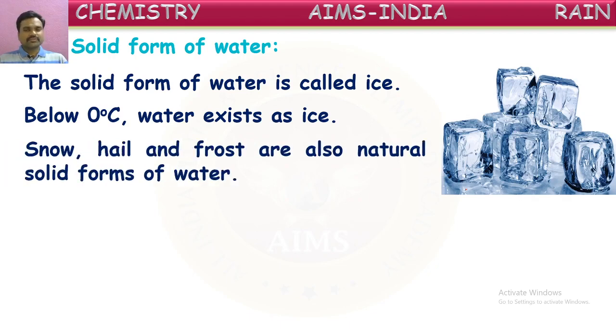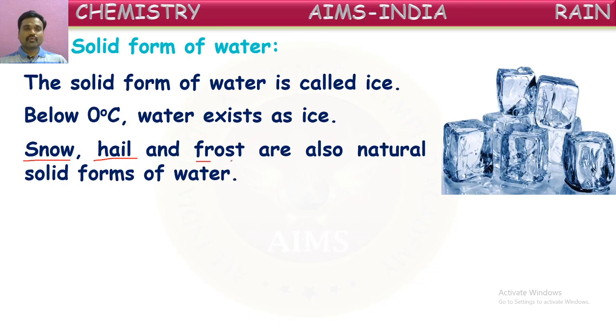Here are some examples of the solid forms of water. Snow, hail, and frost are natural solid forms of water. In the winter season, on a very cool morning, we can observe the formation of snow, and sometimes along with the rain, some ice cubes fall down from the sky. Have you ever observed those? Those are called hailstones. So hailstones are also solid forms of water.